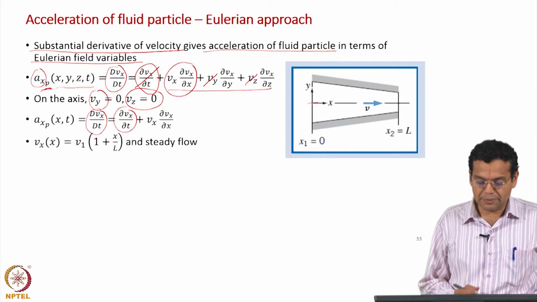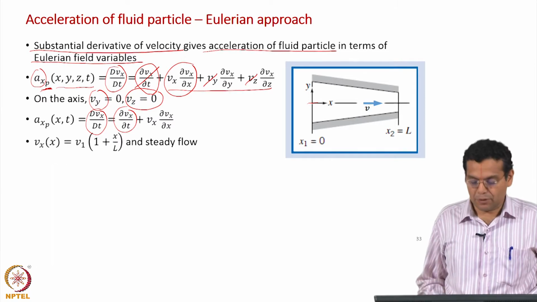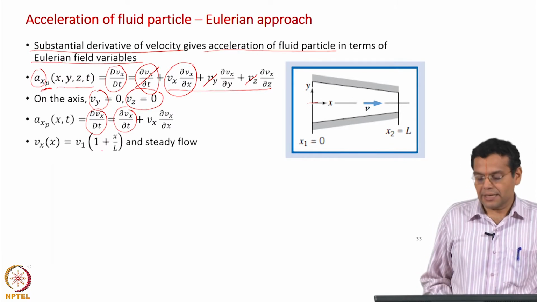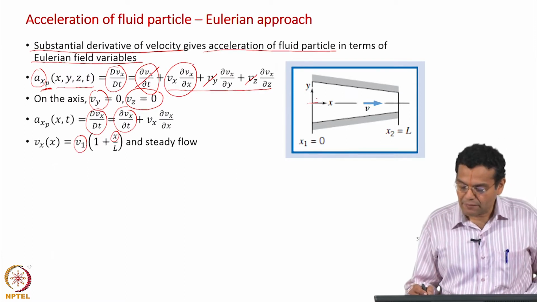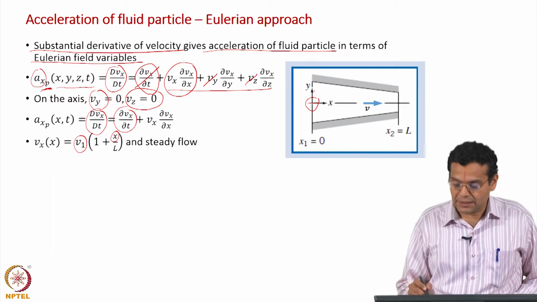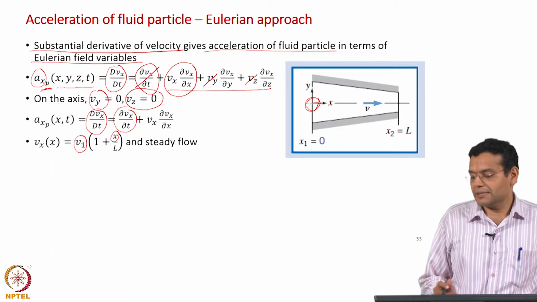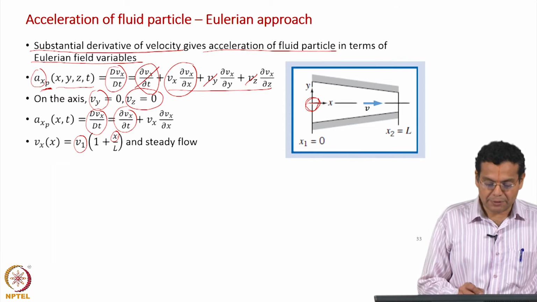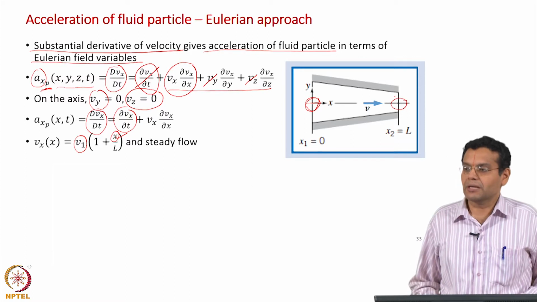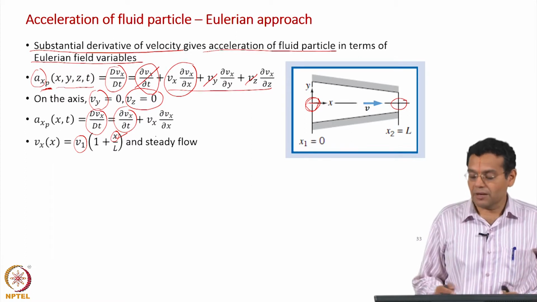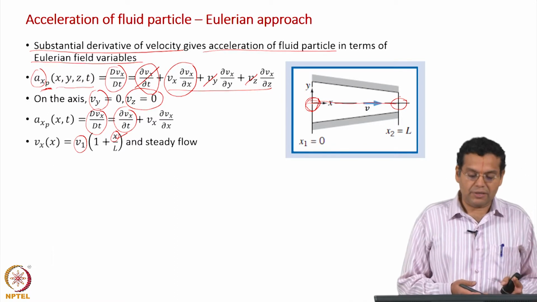Okay. Let us see what this means, how this velocity intuitively represents the flow. V 1 into 1 plus x by L. Let us say x equal to 0, the velocity is V 1. What does that mean? The velocity in terms of Eulerian representation, the velocity at this particular location is V 1. Now, if you take a channel of length L and substitute x equal to L here, this becomes 2, and the velocity here is twice V 1. That is what, and this of course gives you the velocity at any x along the horizontal axis. That is the interpretation for this velocity field,